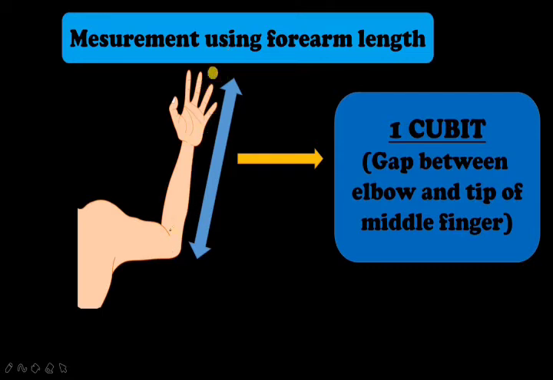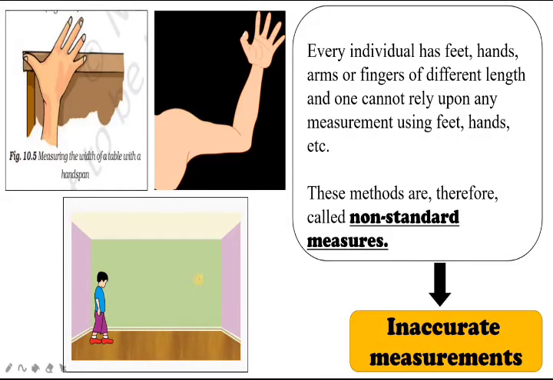Now the measurement using forearm length. What is forearm length? That is calculated in 1 cubit. 1 cubit means the gap between the elbow and the tip of the middle finger. That also will be different according to the person. That measurement also you cannot trust completely.